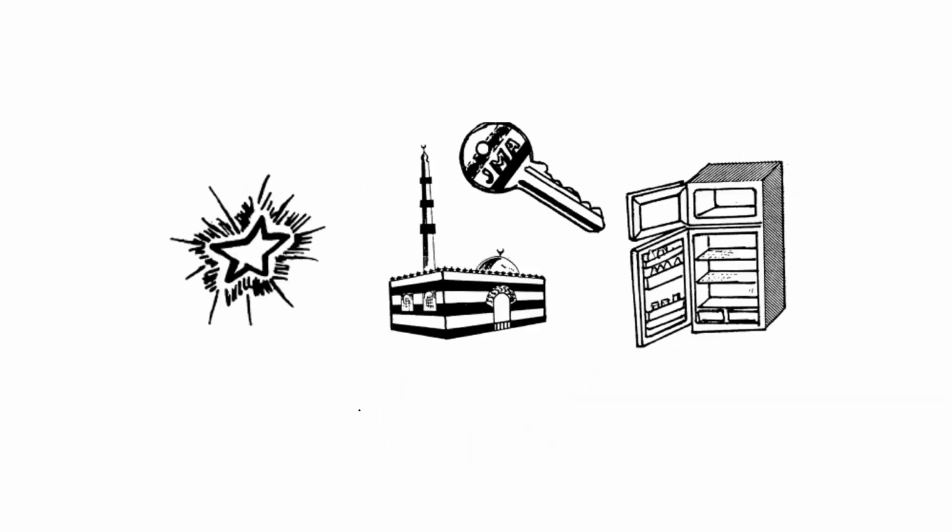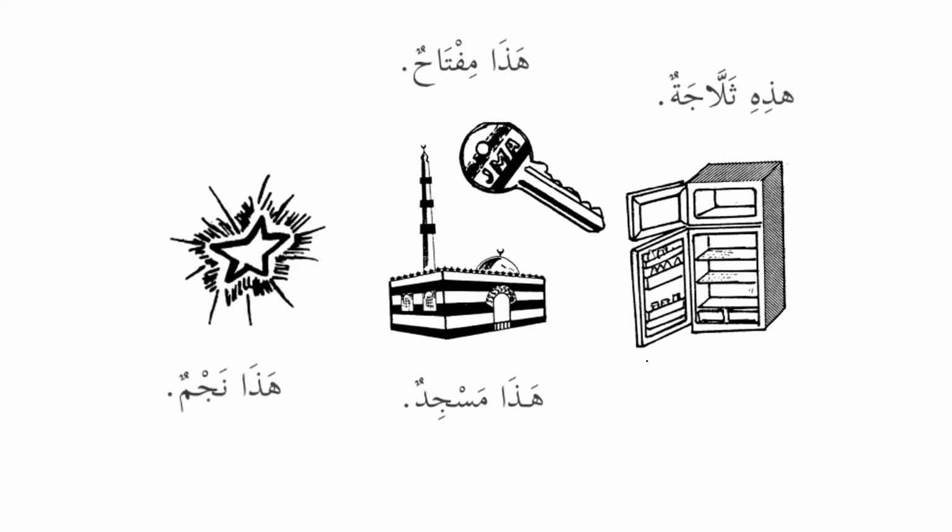Okay. We are almost there. Thallajatun. As we can see, it's also feminine. So what should I say? Hadihi thallajatun. Excellent. This is a fridge. Then we have miftahun, key. Hada miftahun or hadihi miftahun? Hada miftahun. Excellent. And then we have masjidun. Hada masjidun, right? Because masjid is also masculine. And then we have najmun. Najmun is a star. So we say hada najmun.